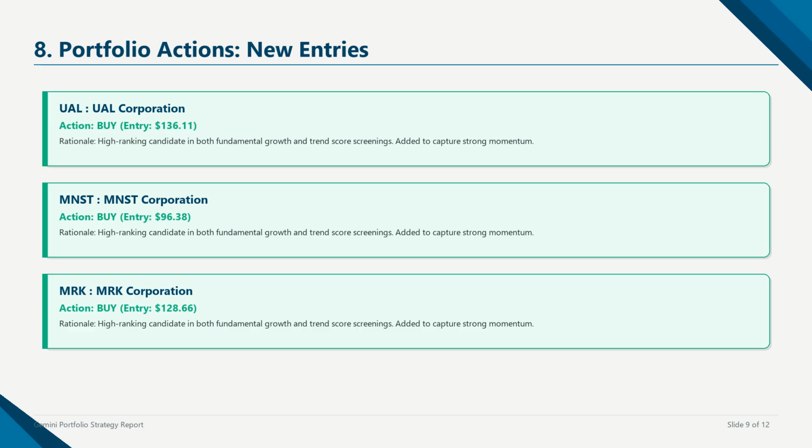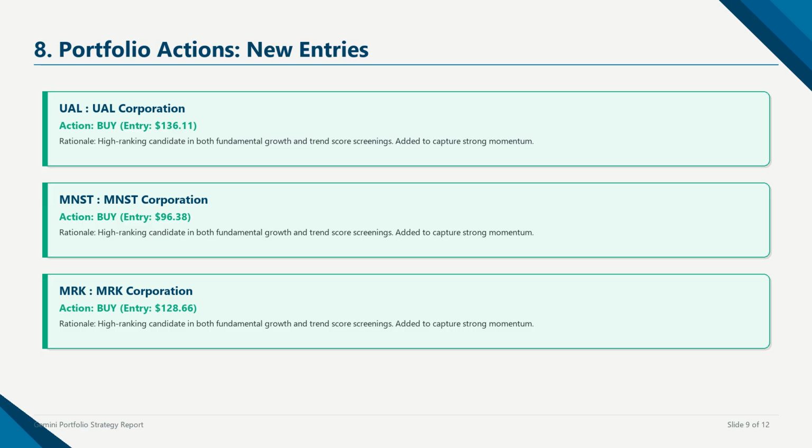We are initiating new positions in our top-ranked candidate stocks, including UAL, MNSD, MRK. These companies rank high in our fundamental and technical screens, representing core growth assets with strong cash flow slopes and solid momentum. By entering these positions, we align our capital with the strongest momentum segments in the market. For instance, entering UAL allows us to capture early-stage breakout momentum, while the other entries provide exposure to industries experiencing